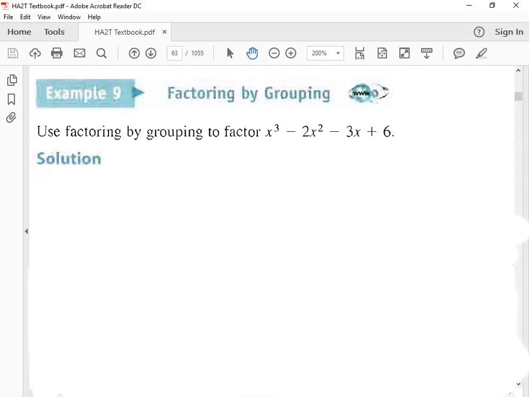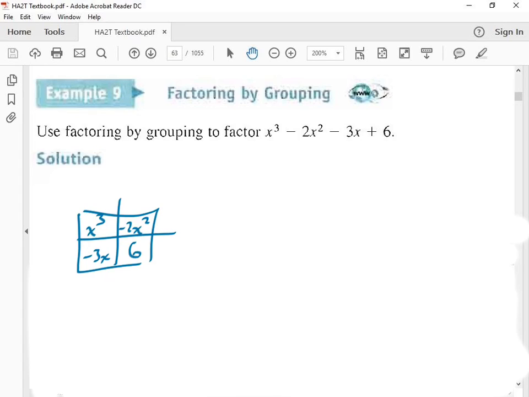All right, so this is a 4-term polynomial. I like using the box, which is similar. You do the same thing as grouping, but I think it organizes it better than doing the grouping with the parentheses and stuff, but I'll do both ways for you just to show you. All right, I like the box.